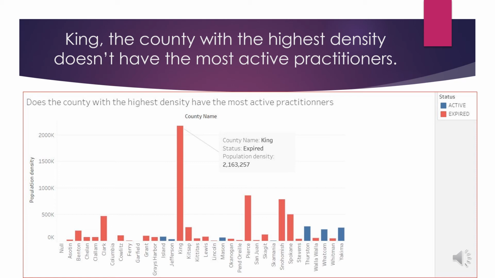As we can all clearly see on the graph below, King is the county with the highest density. It has more than 2 million population. We can also notice that King is represented in the red color. As on the legend, the red means expired while the blue means active. So we can conclude that King, the county with the highest density, did not have the highest number of active practitioners, but instead has the highest number of practitioners with an expired license.